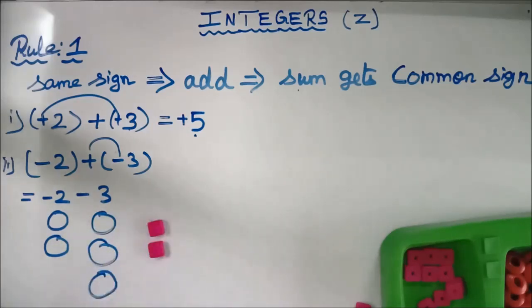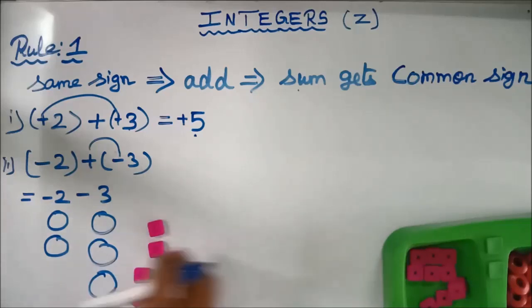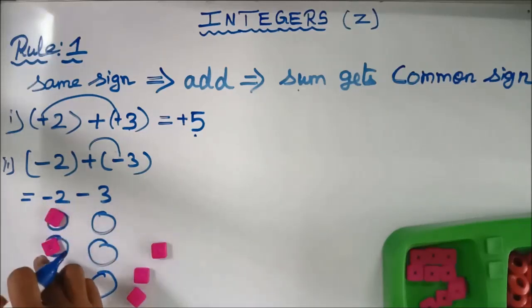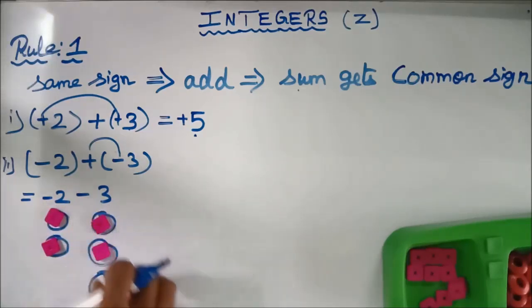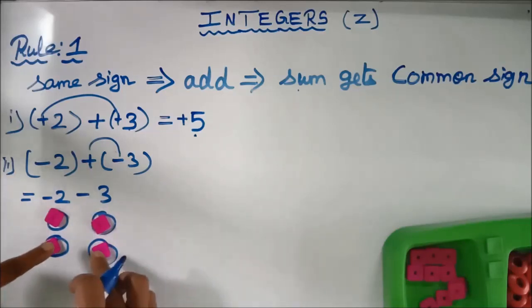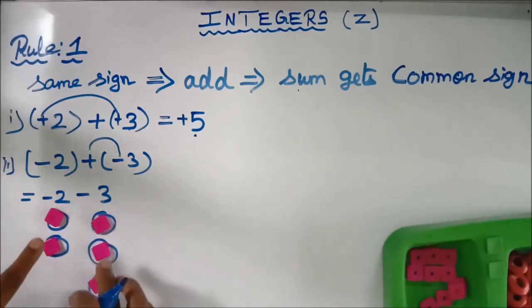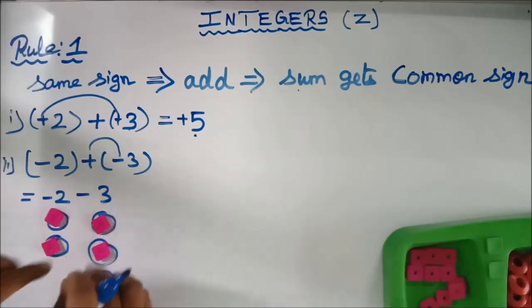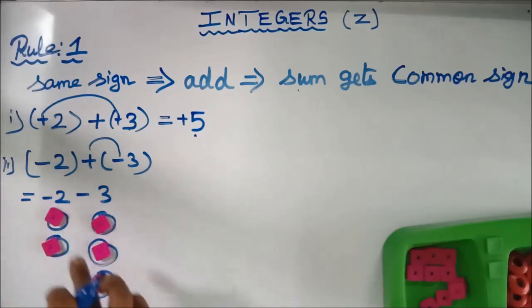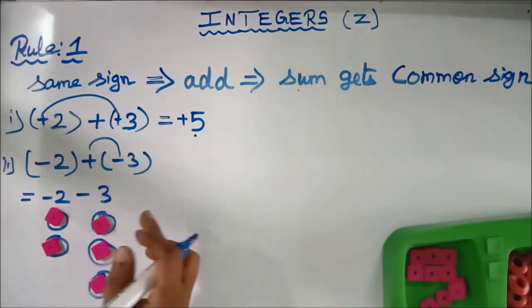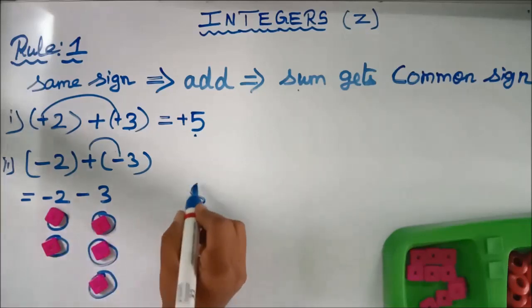So totally, you are in need of how many coins? Here you are in need of 2 coins. Here you are in need of 3 coins. It means you are not having these coins. So totally you are in need of how many coins? 1, 2, 3, 4, 5. You are in need of 5 coins.